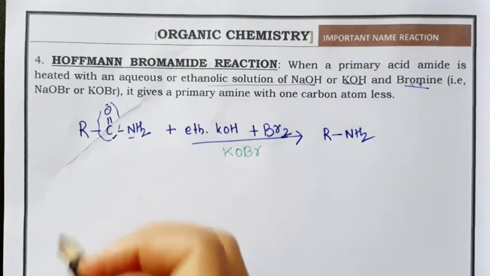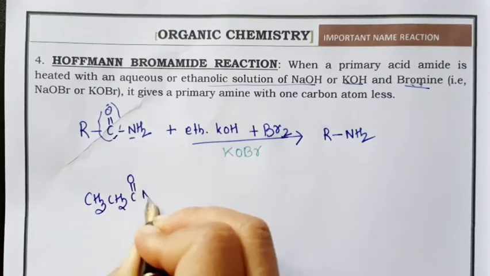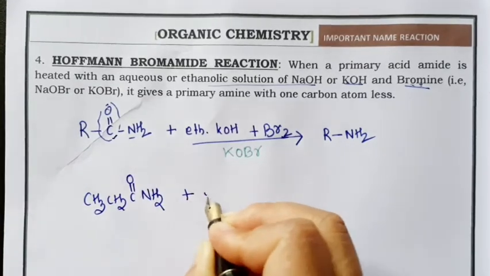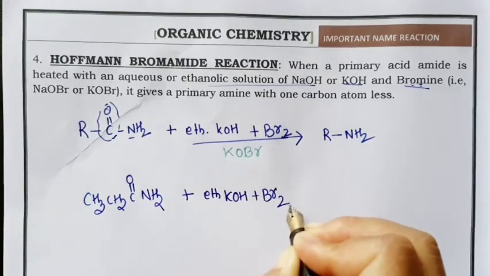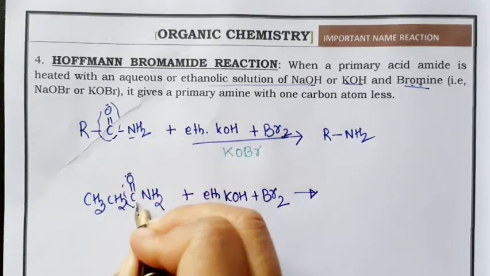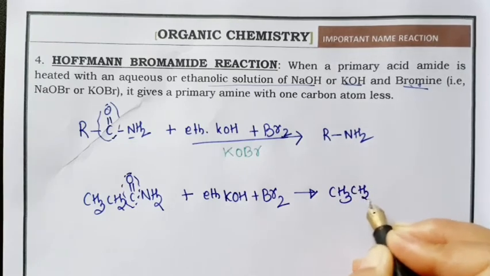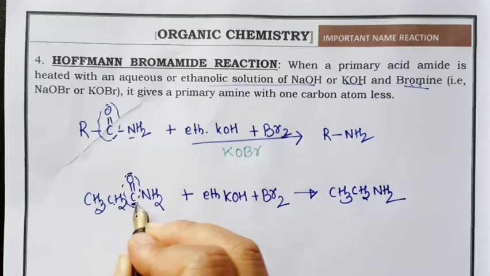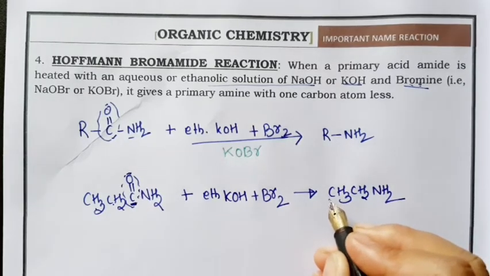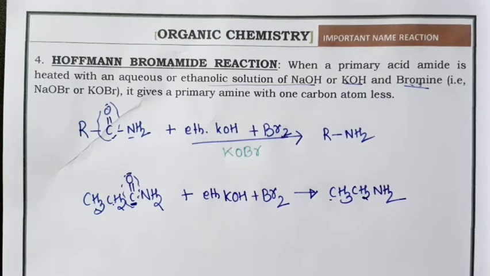For example, if we have CH3 CH2 C double bonded O NH2 and treat it with ethanolic KOH plus bromine, this group will get removed, so we'll get CH3 CH2 NH2. Here there were three carbons, and in the product you get two. So this is the reaction where you need to reduce the number of carbon atoms.